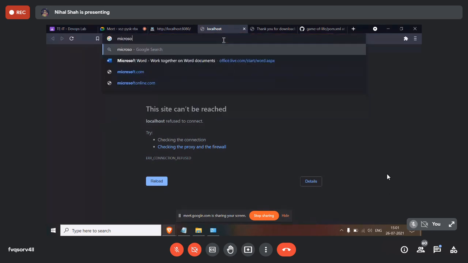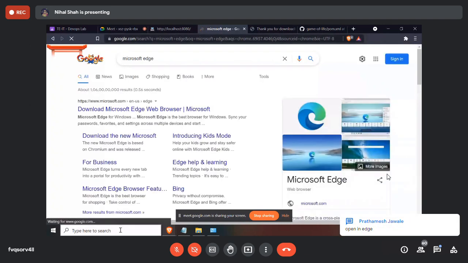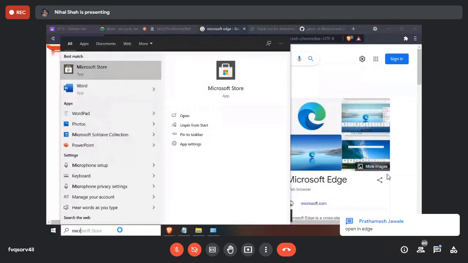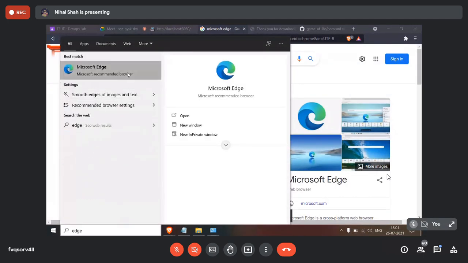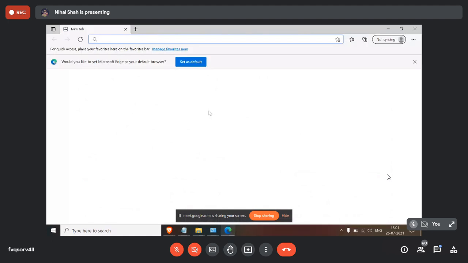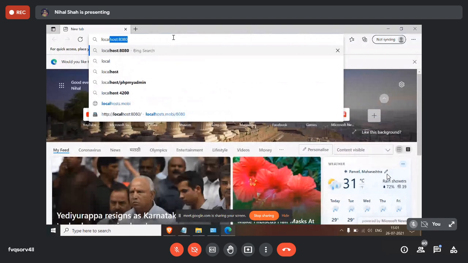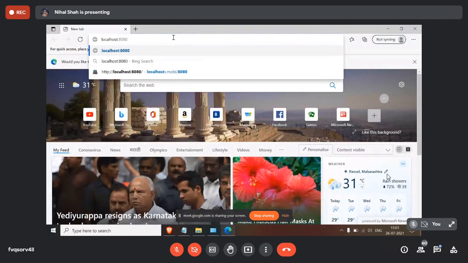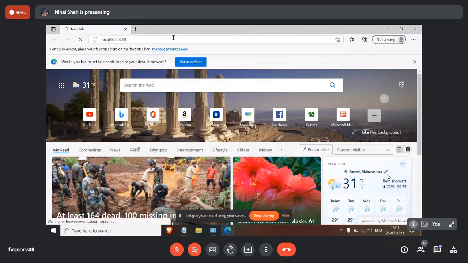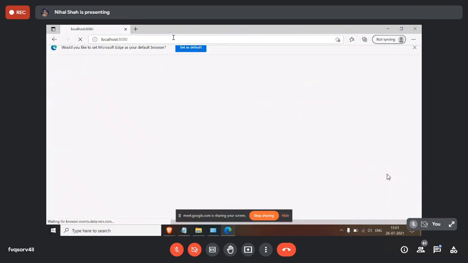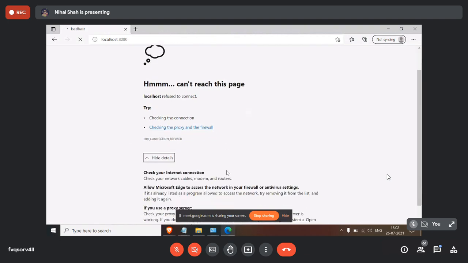Edge will be there. See, now it's here. Open it, and here type localhost colon 8080. Enter. It should open.